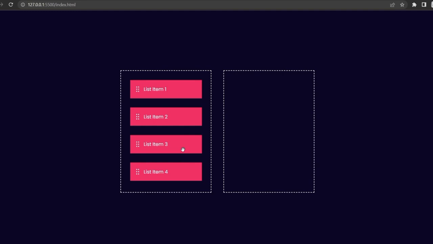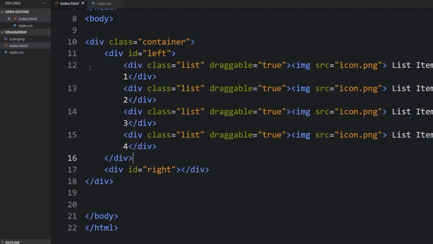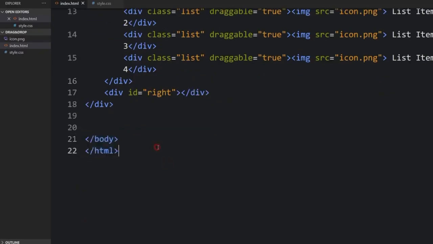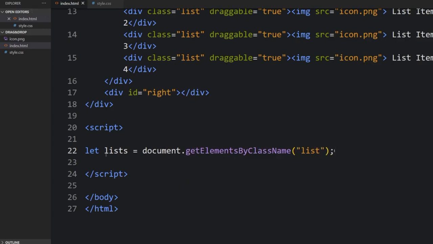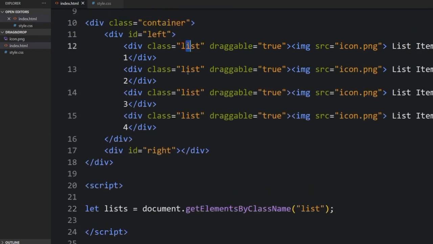So what I'm going to do is go back to the code. Here's the body. In between here, let me import the script. So inside here, we declare the list equal to document.getElementsByClassName. So that will be list. Yeah, so here is the list.